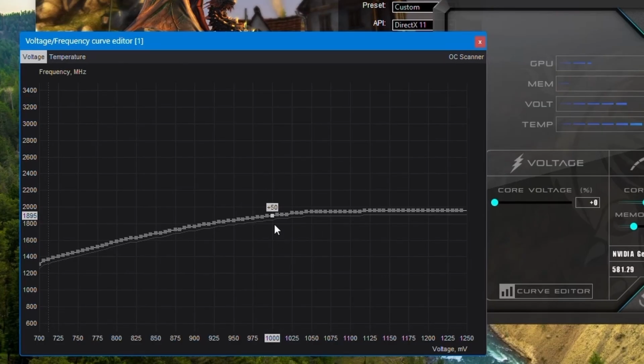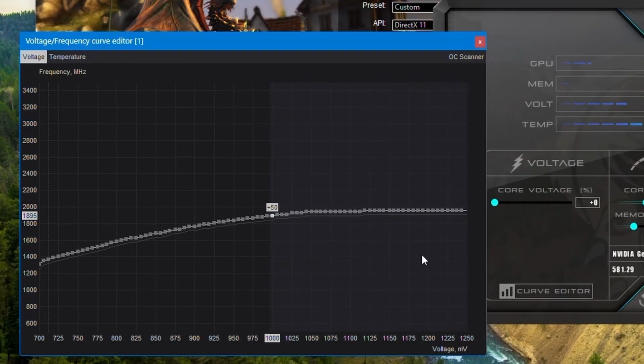Now click the curve point on the 1000 mV mark. Confirm it is the same frequency that you noticed. Now hold your shift key, just click a little left to the point selected. See my cursor is just left of the point but not reaching the previous point on the curve. Now hold your click, drag to the right till the end of the graph. Now you can release your shift key and mouse.